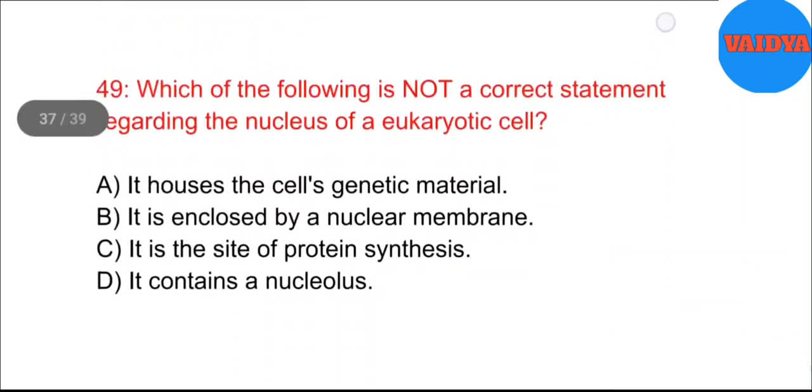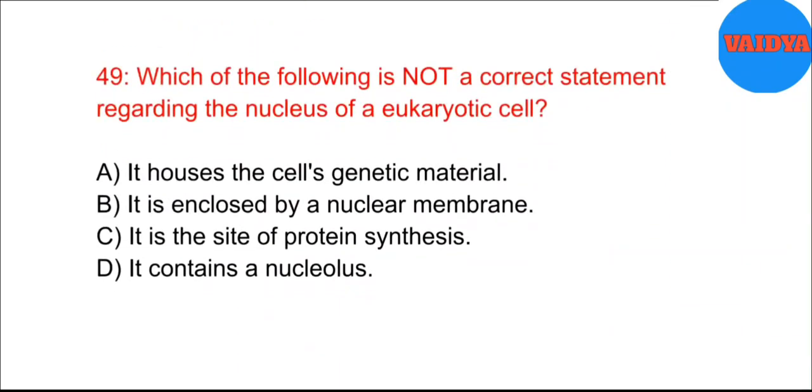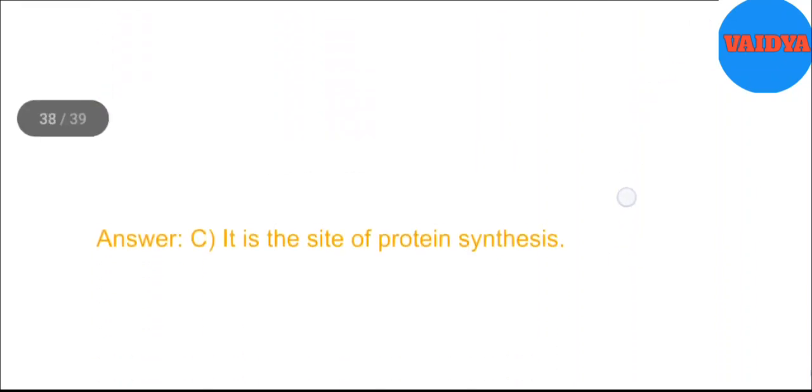49. Which of the following is not a correct statement regarding the nucleus of a eukaryotic cell? A. It houses the cell's genetic material. B. It is enclosed by a nuclear membrane. C. It is the site of protein synthesis. D. It contains a nucleolus. Answer. C. It is the site of protein synthesis.